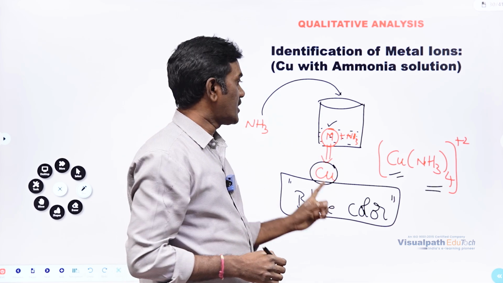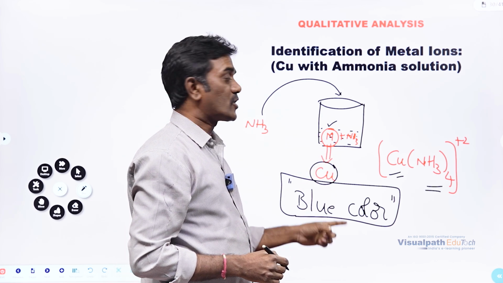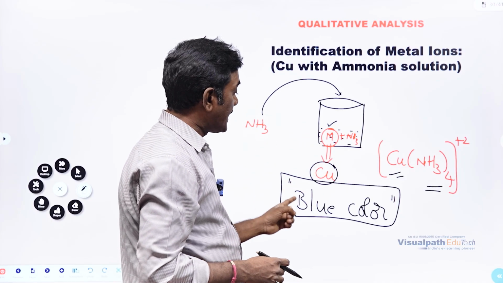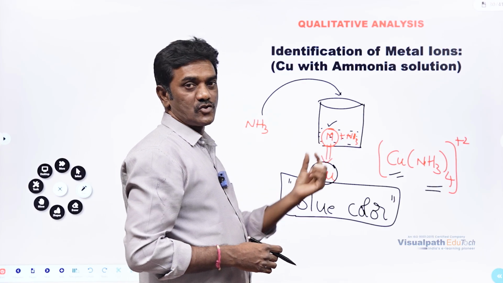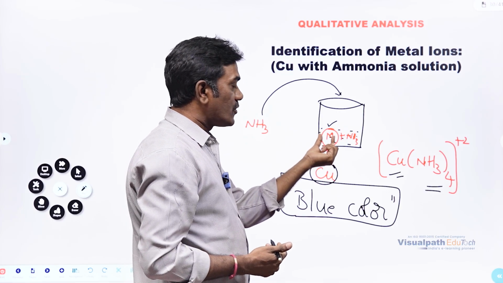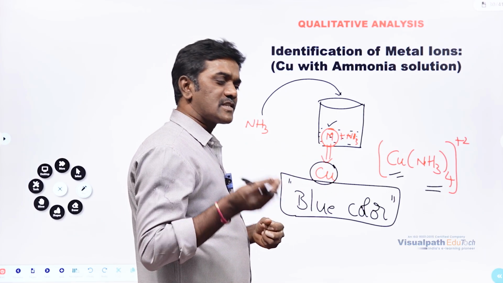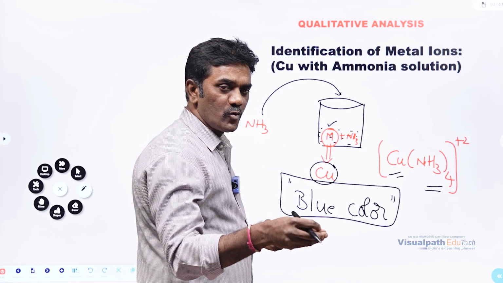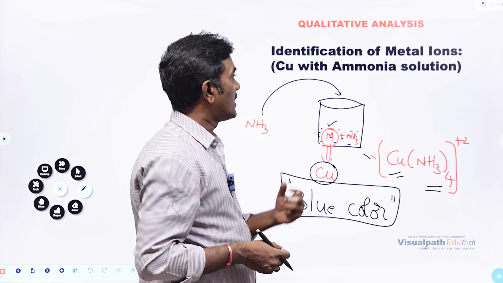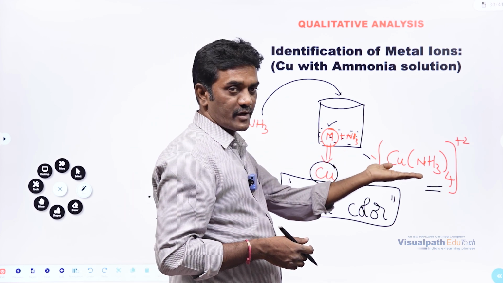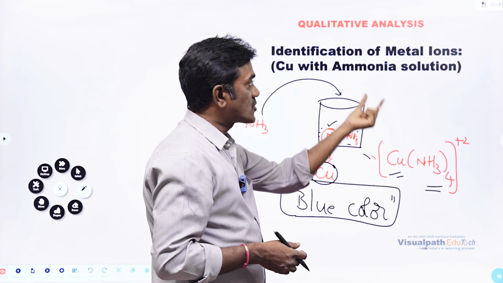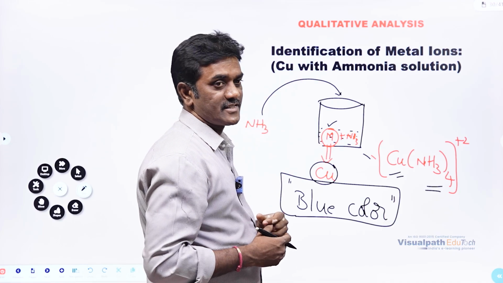If the metal is not copper, it will not give us the blue color when we add ammonia. If the metal is copper only, it will give us blue color. In this way, we can identify the metal present in the solution. This is one example. We will discuss more examples also. Just add ammonia, and if the color is blue, that is copper. So identification of copper is very easy. In this way, complex formation helps us identify the metal ion, and identifying the metal ion using a complex is called qualitative analysis here.